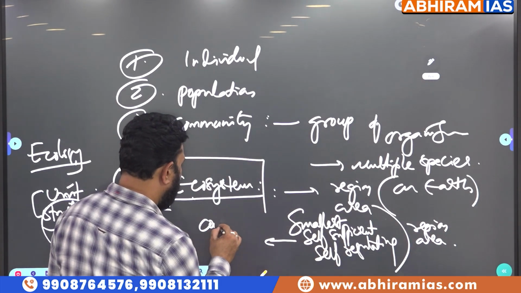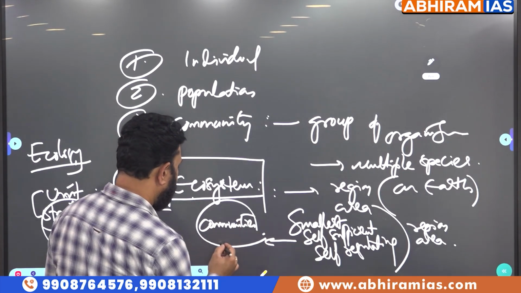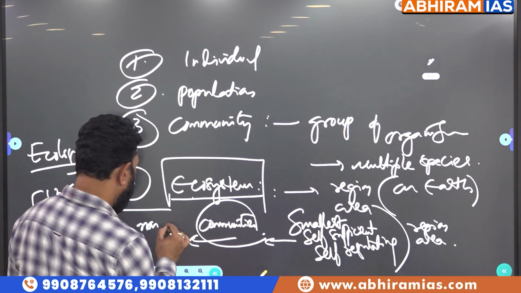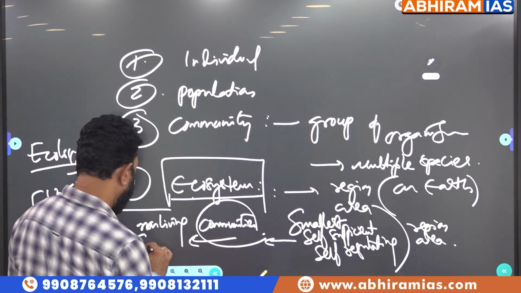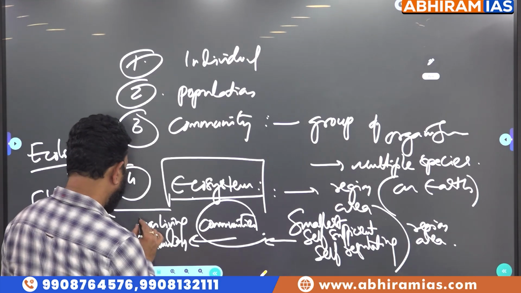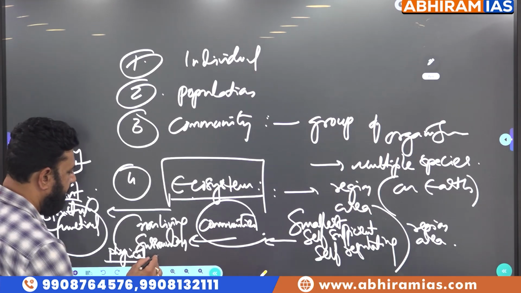with communities of living organisms surrounded by and influenced by non-living, which are also called physical surroundings.